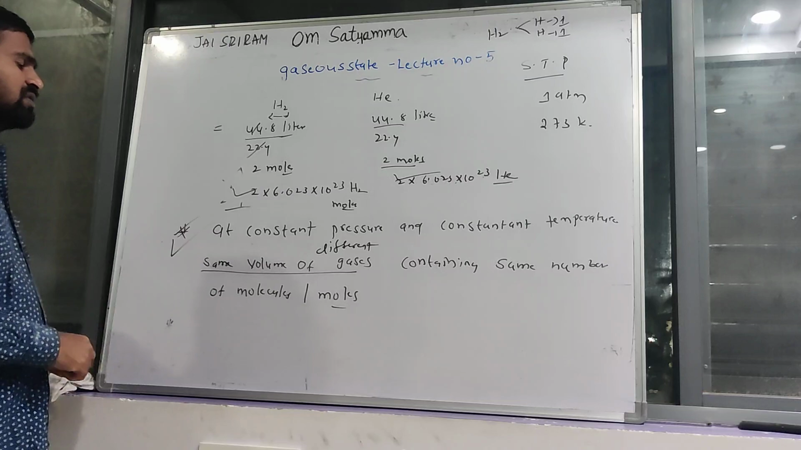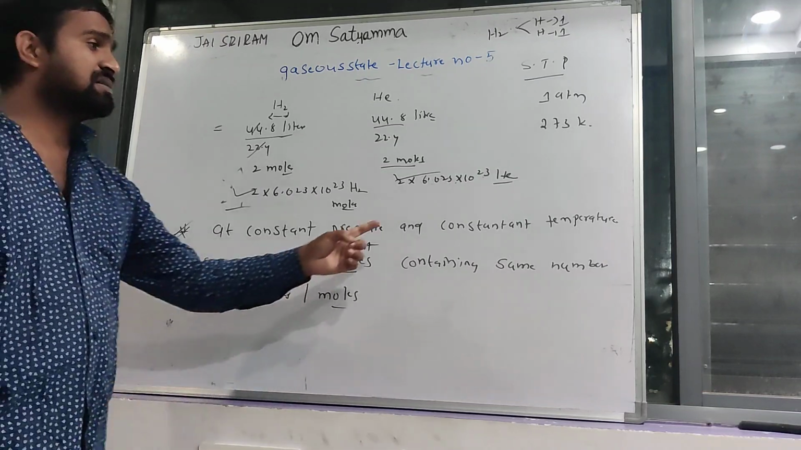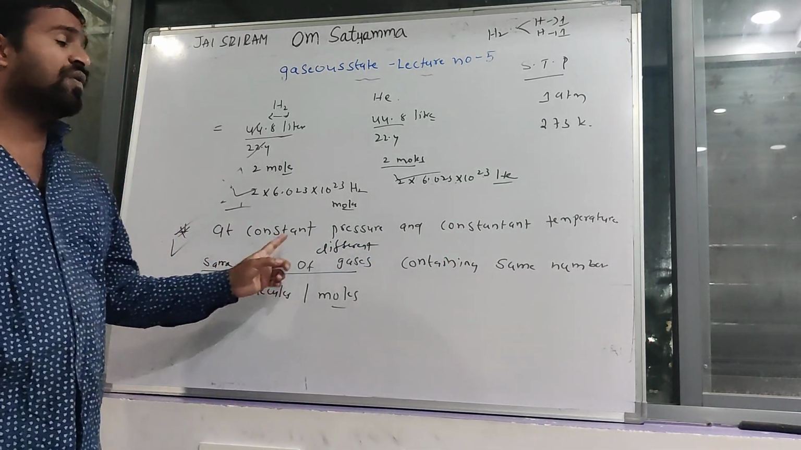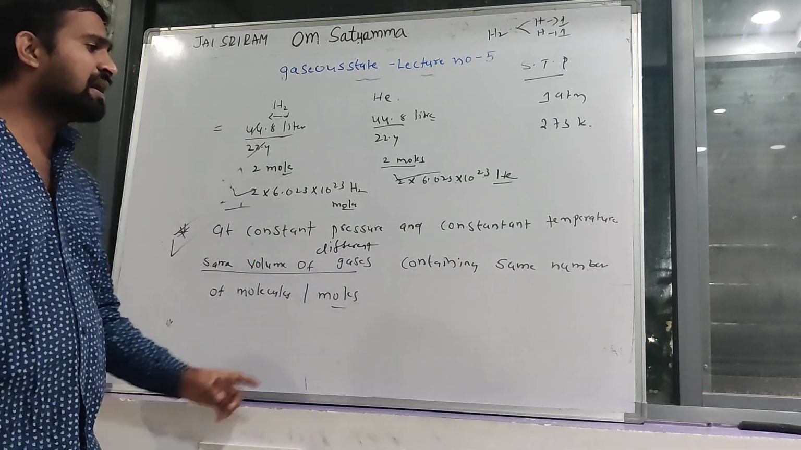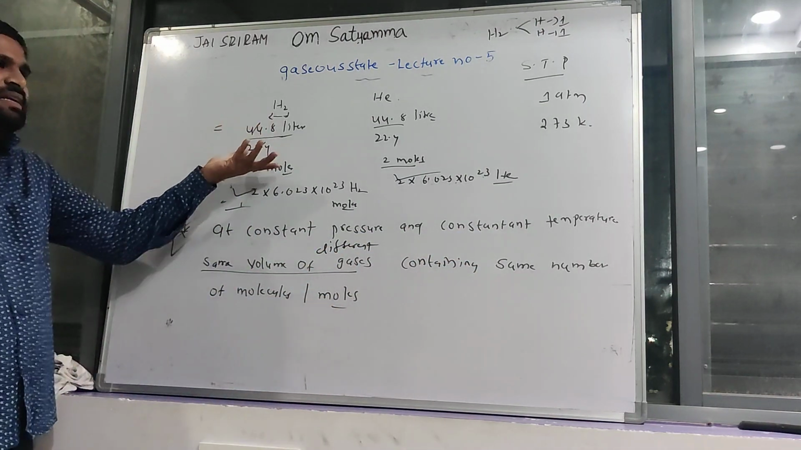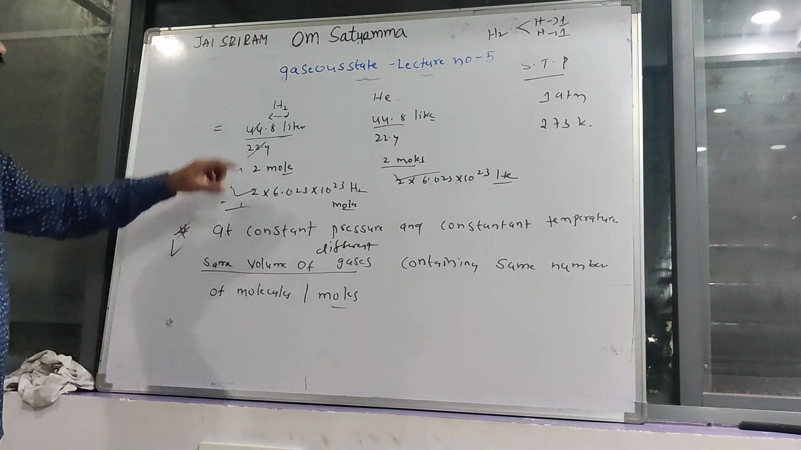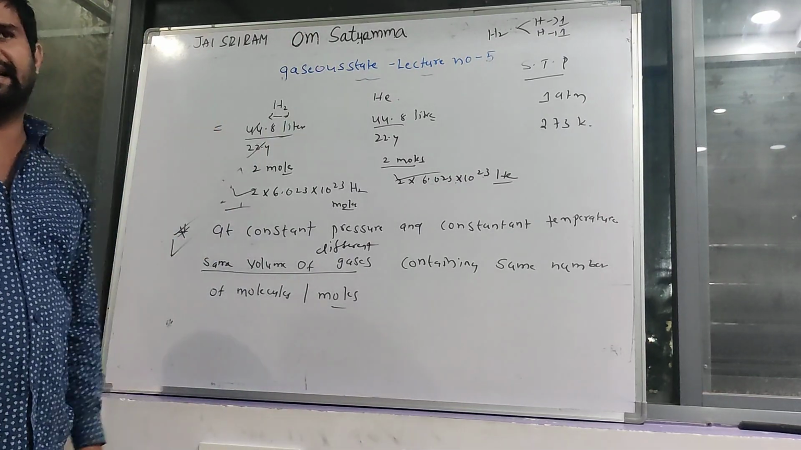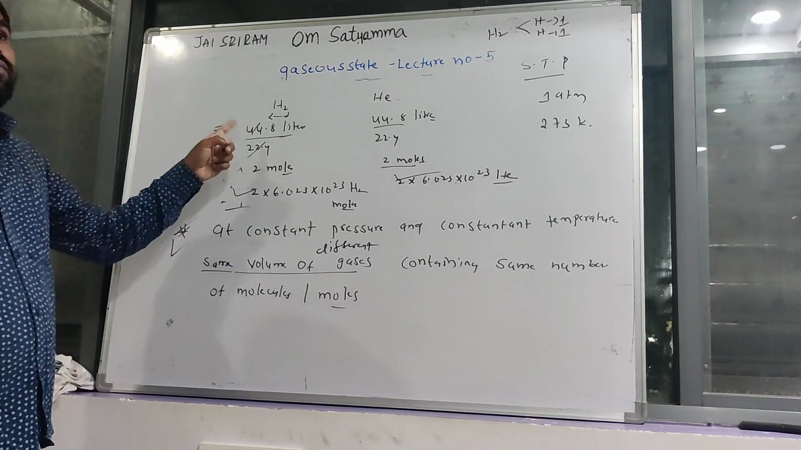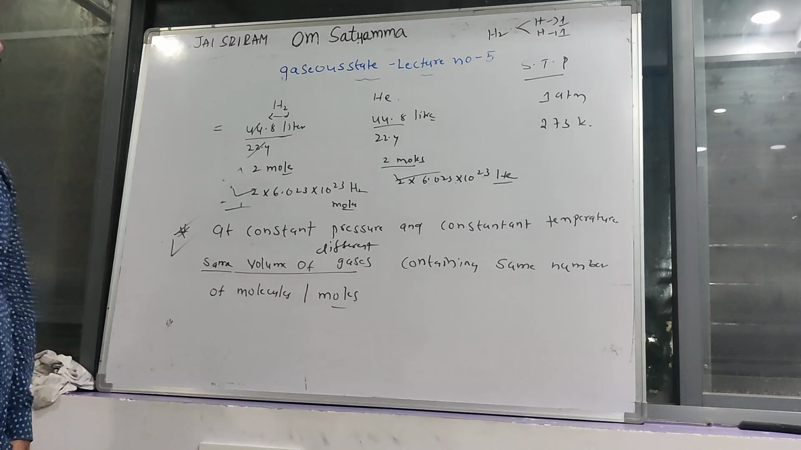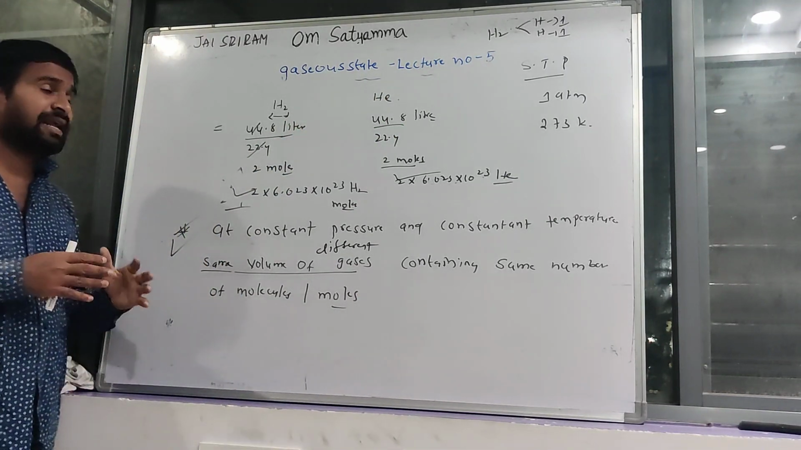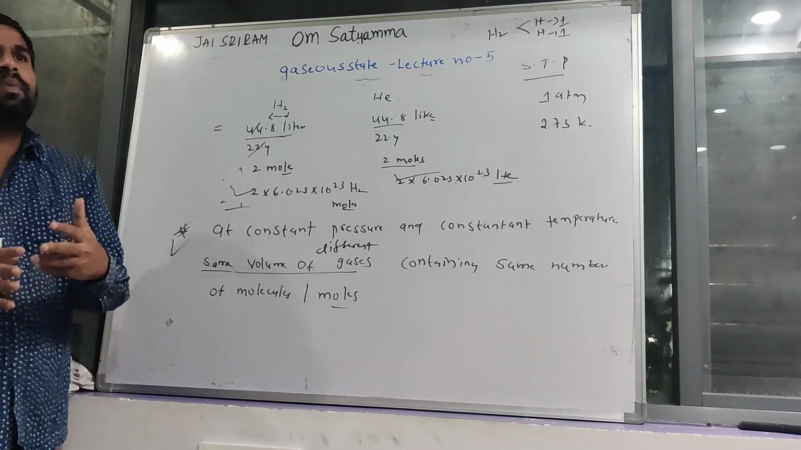What is Avogadro's law? At constant pressure and constant temperature, the same volume of different gases contains the same number of molecules or the same number of moles. For better understanding, I can take one example: hydrogen gas and helium gas. The same volume means I can take 44.8 liter volume of hydrogen and 44.8 liter volume of helium. This 44.8 liter is equal to how many moles?